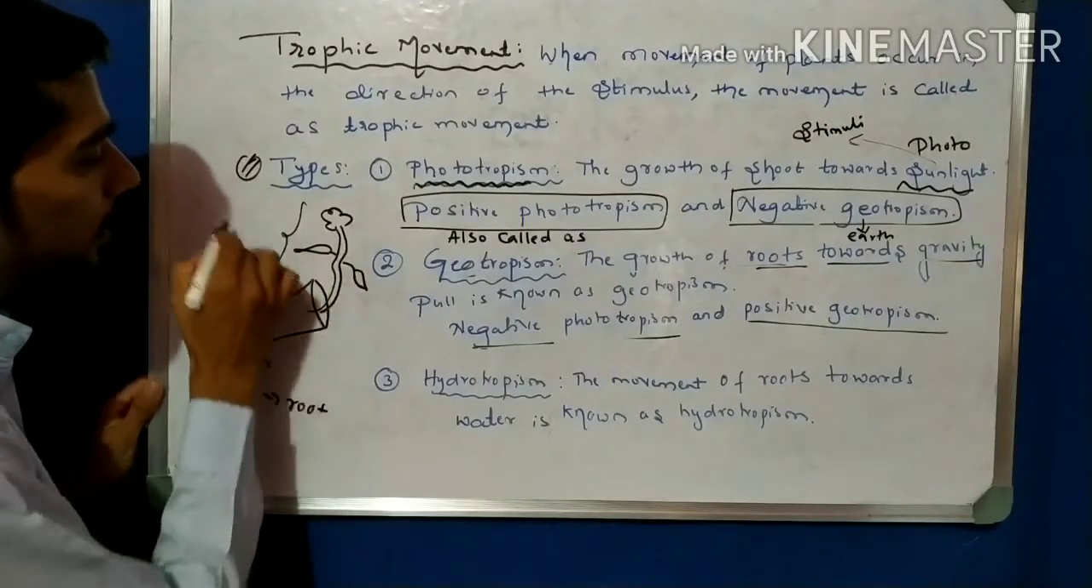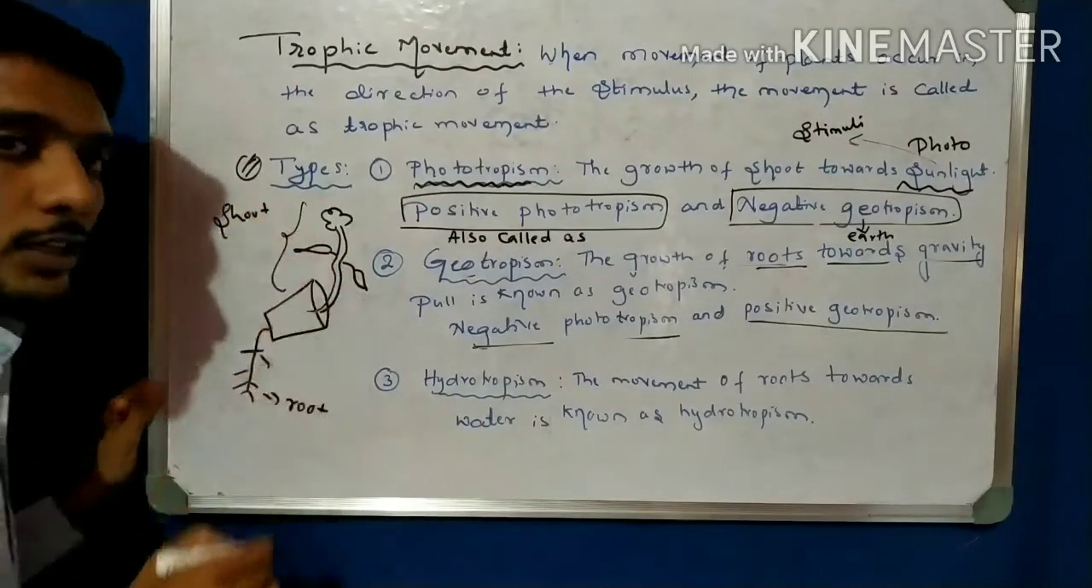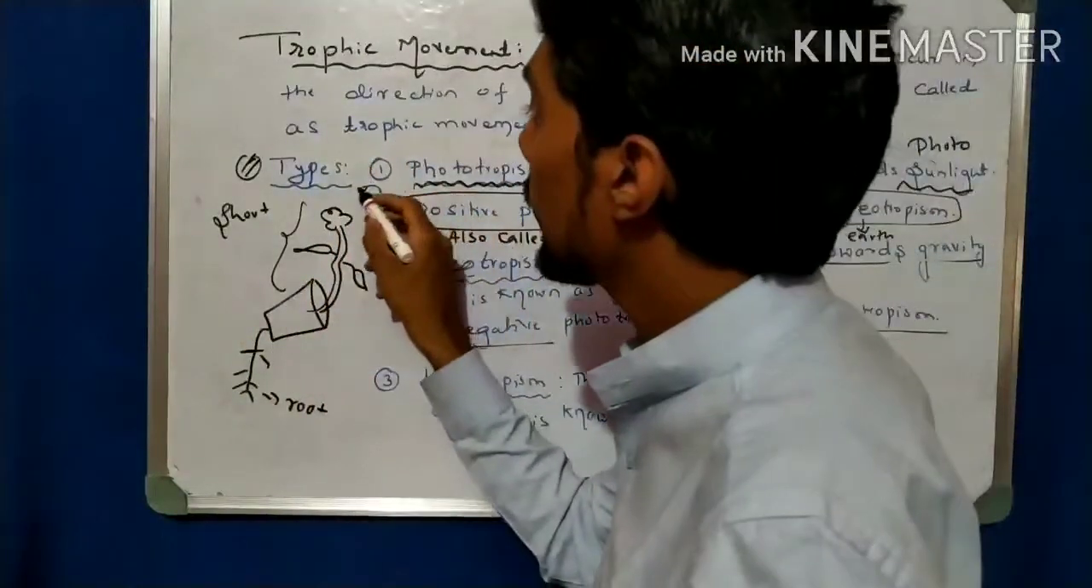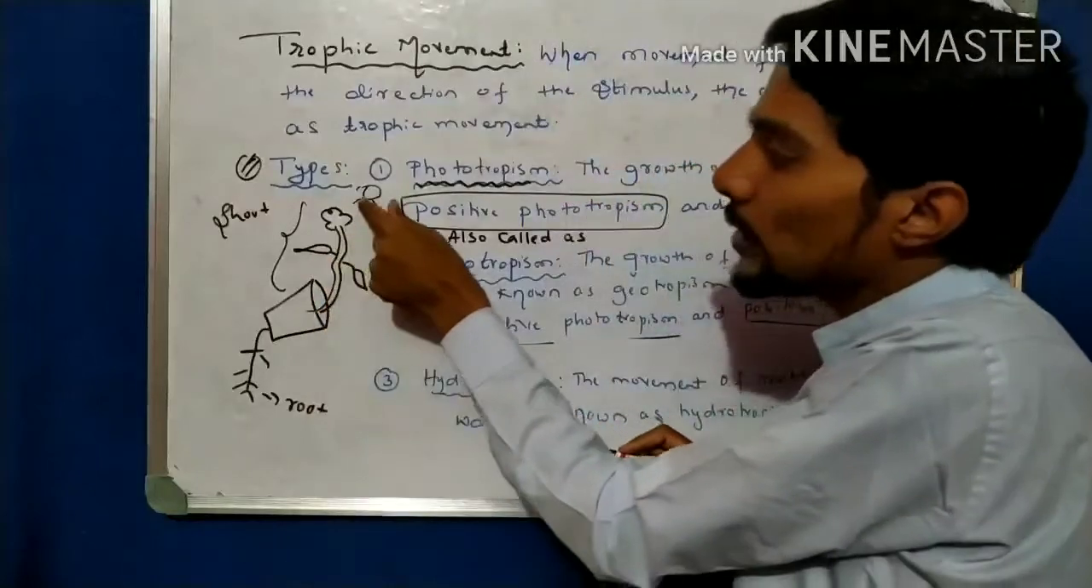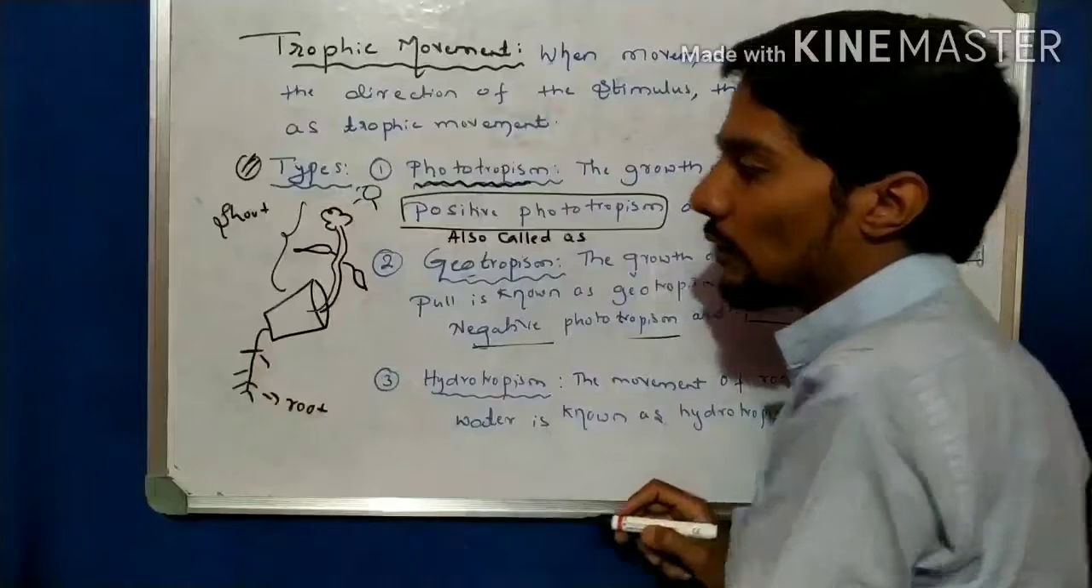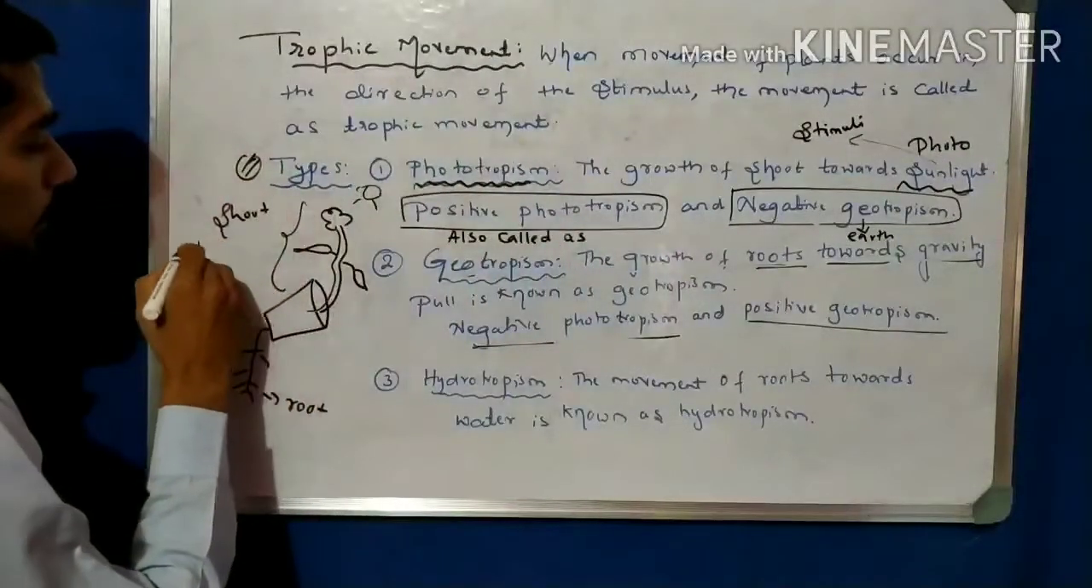This part is what? Shoot. This part is what? Shoot. And after that, this shoot moves to where the sunlight is. Here the sunlight is there, so this is moving towards sunlight. It is called phototropism, and this is geotropism. So this is what? Phototropism.